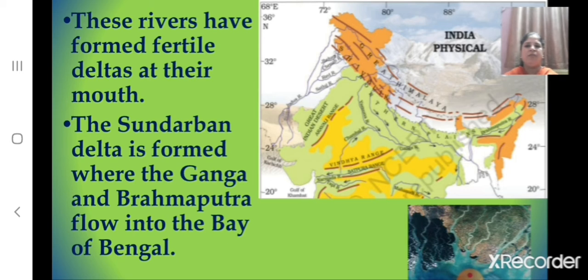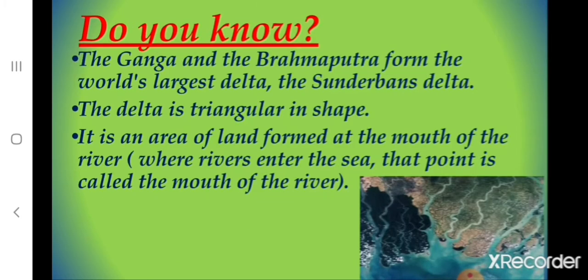And the Sundarban Delta is formed where the Ganga and Brahmaputra flow into the Bay of Bengal. And children, do you know the Ganga and the Brahmaputra form the world's largest delta, the Sundarbans Delta. What do you mean by delta? The delta is triangular in shape. It is an area of land formed at the mouth of the river.